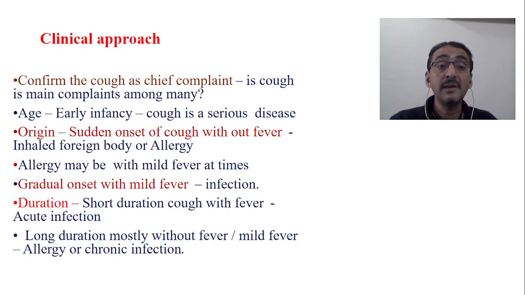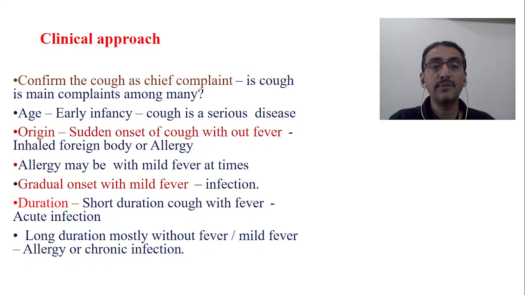Now, allergy may be with mild fever at times. Sometimes kids have an allergy problem but also have mild fever. But always the cough comes first, then comes the fever. In viral disorders, it is always the fever that comes first, then the cough. Whereas in allergy, the child coughs for 1 or 2 days, and later starts with a mild fever. So this is allergic. If it is viral, first there will be fever for 1 or 2 days, then the cough starts. This is a very typical differentiation.